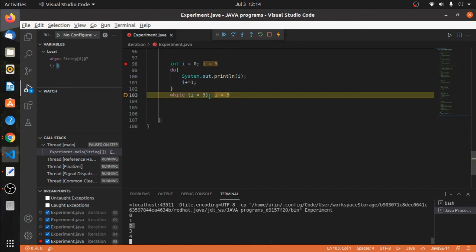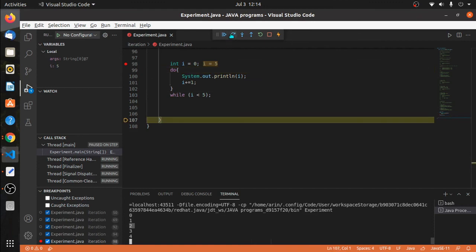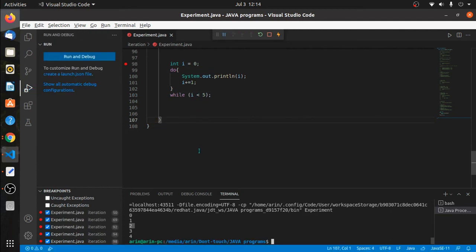Now 5 less than 5 is false. So it will go to the do block and then it will exit the while loop. As soon as the condition becomes false, it will come back to the do block, but it won't go inside the do block's body. It will just come to the do block and then skip the entire do while loop, or rather exit the entire do while loop.